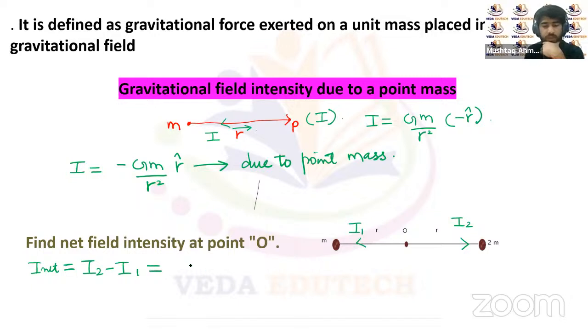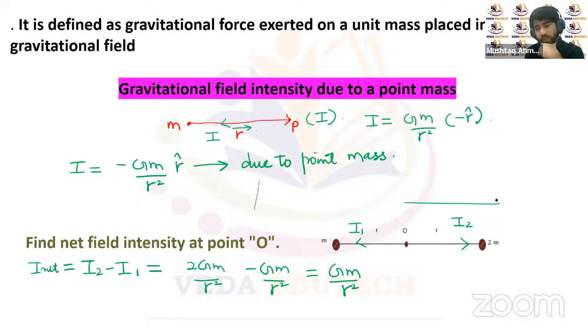So the net field intensity will be 2Gm upon r square minus Gm upon r square, that will be equal to Gm upon r square. And it will be directed towards the mass 2m. So this will be the resultant direction of the field intensity at point O. This is the gravitational field intensity due to point masses.